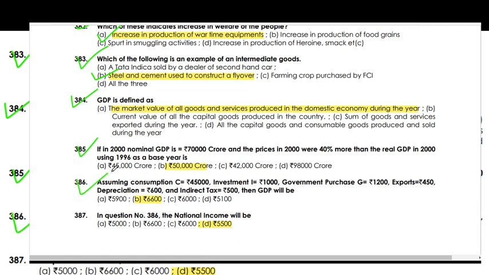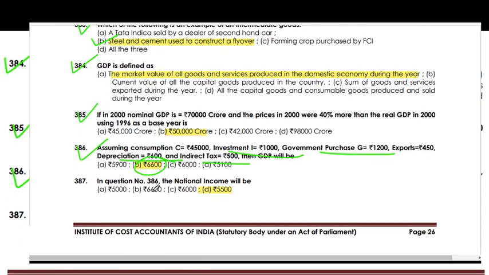Assuming consumption is 45,000, investment is 1,000, government purchase 1,200, export 450, depreciation 600, indirect taxes 500, GDP will be 6,600. In the above question, national income will be 5,500.